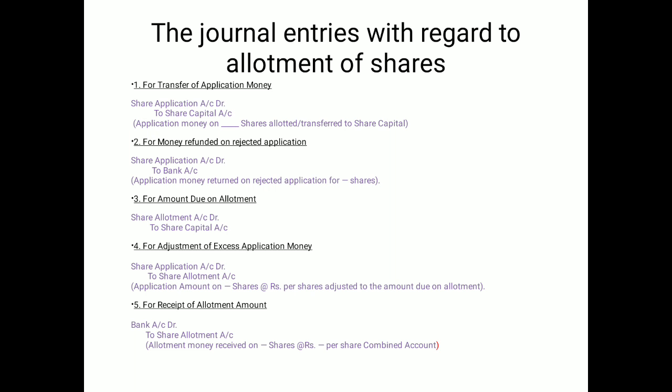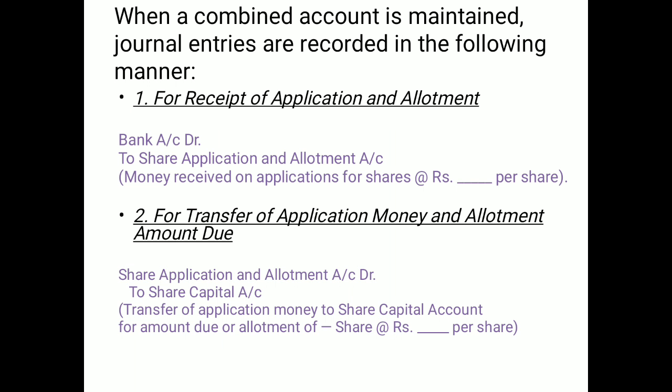Next is the receipt of the allotment. Then the rest of the money, the balance between the amount due and already received on application, will be received. Then the entry will be passed: bank account debit to share allotment account. So these are the entries regarding the allotment of shares.